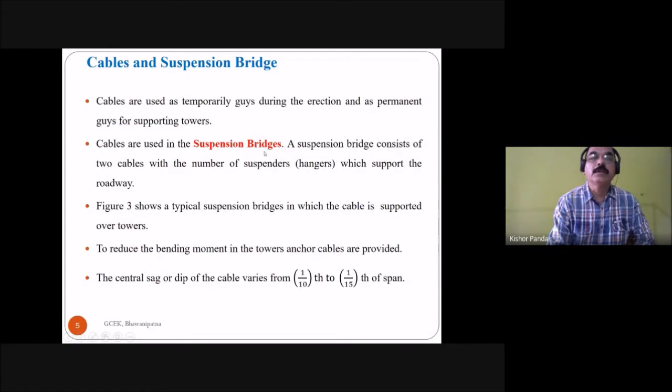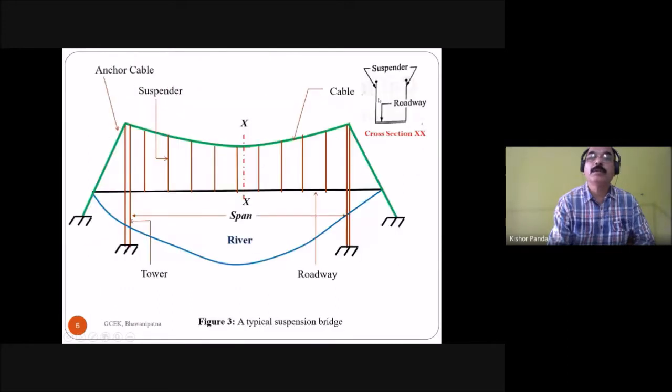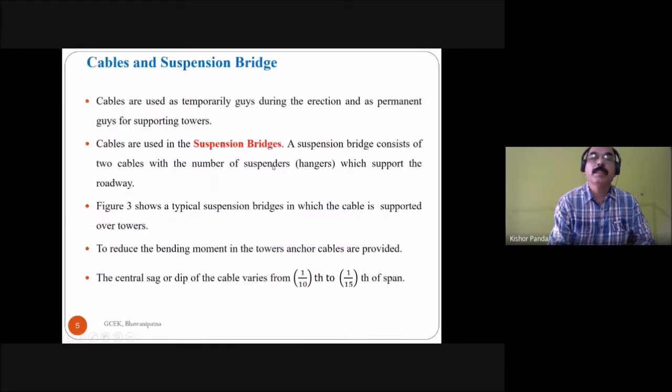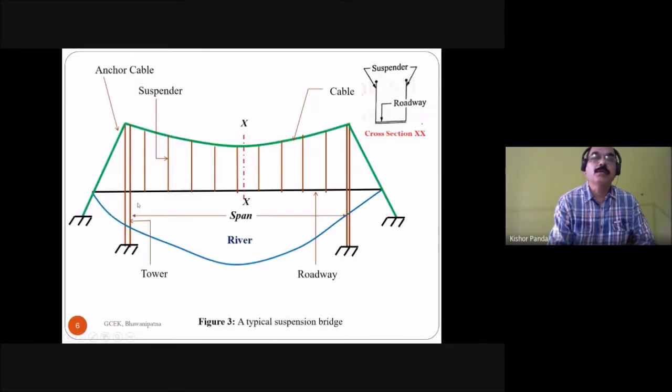Cables are used in the suspension bridge. A suspension bridge consists of two cables with a number of suspenders. This is one cable, this is one cable, and these are the number of suspenders which support the roadway and the suspension cable. The suspenders are connecting the roadway and the cable.